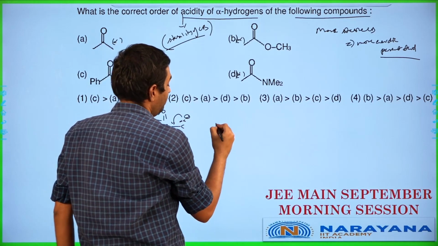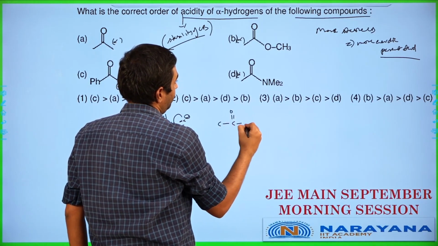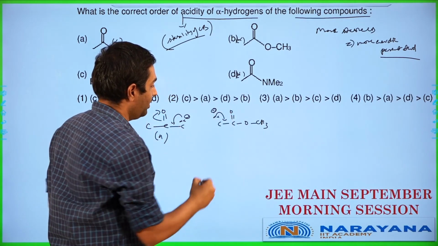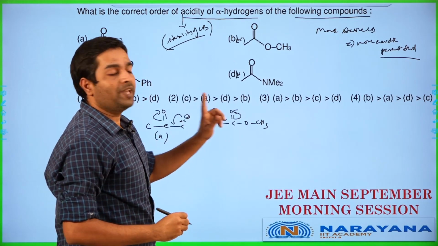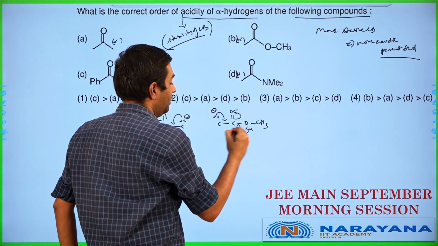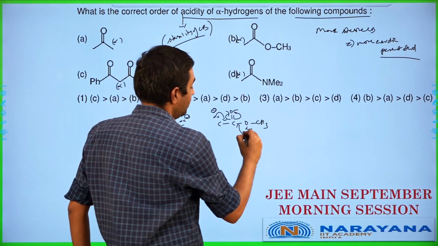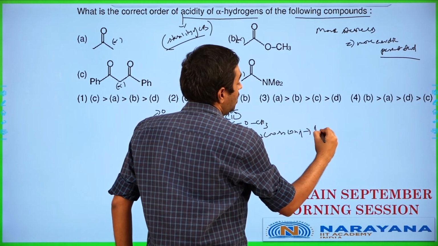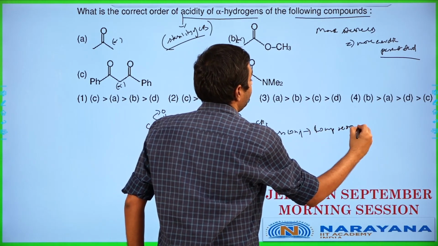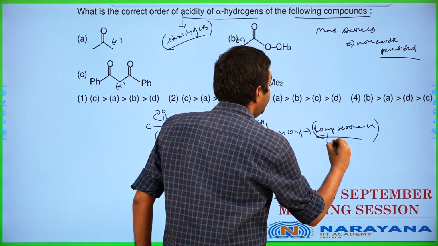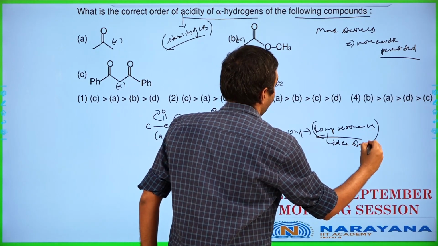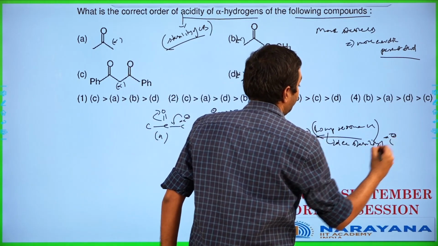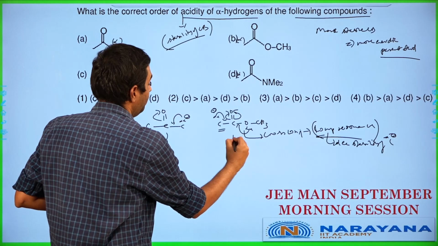Let's have a look at option B. So in this case here, we will have resonance from this, but we will also be having a cross conjugation like this. This cross conjugation is something which you can think of as competitive resonance. This competitive resonance decreases the stability of this C minus. Next, so this is for option B.